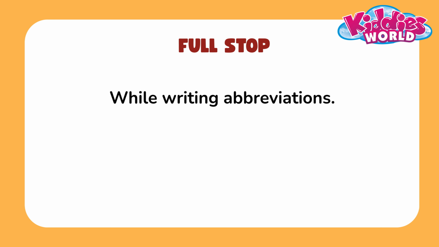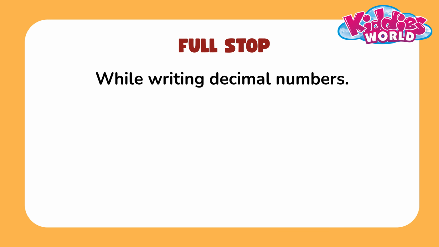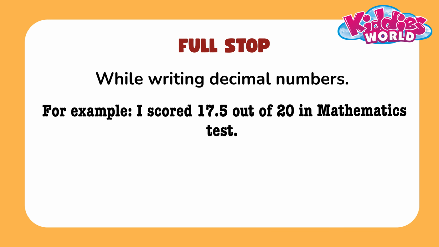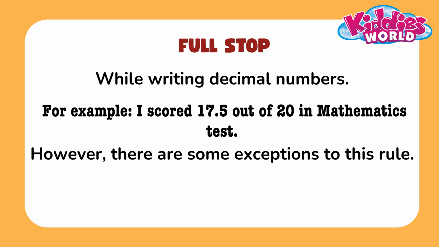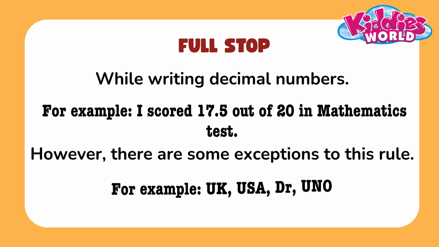While writing abbreviations, example, e.g., AM, PM. While writing decimal numbers, example, I scored 17.5 out of 20 in mathematics test. However, there are some exceptions to this rule. For example, UK, USA, Doctor, UNO.